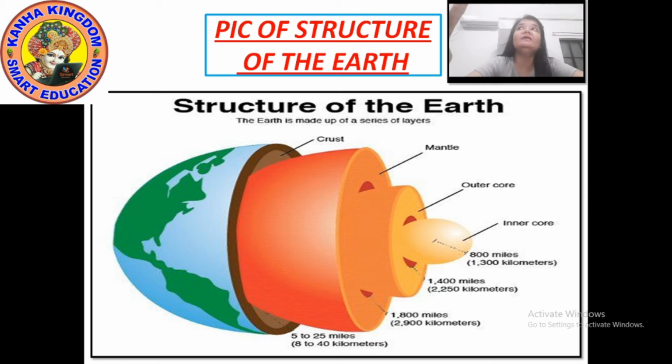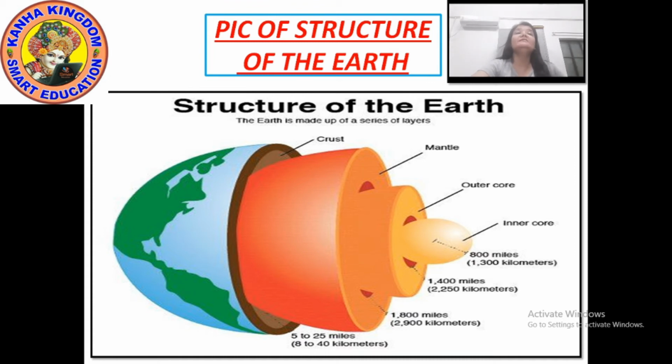It was also told that the crust is the thinnest layer. So the crust is the first layer. Then second is the mantle. I had told you that the depth of the mantle is 2900 kilometers. So you can see the thickness of the mantle. By this you can understand the temperature also, how deep it is. The temperature is also 3000 degrees Celsius.